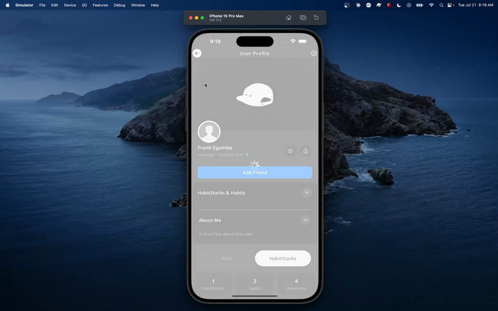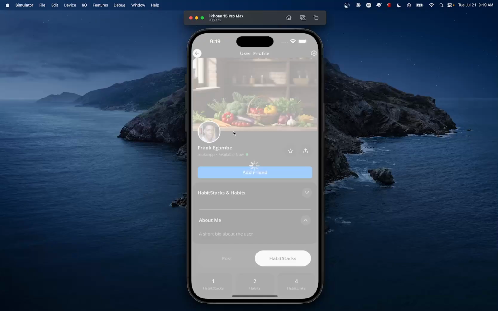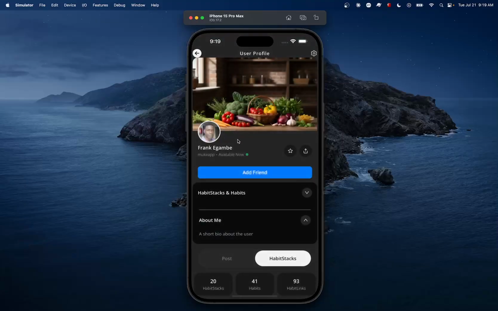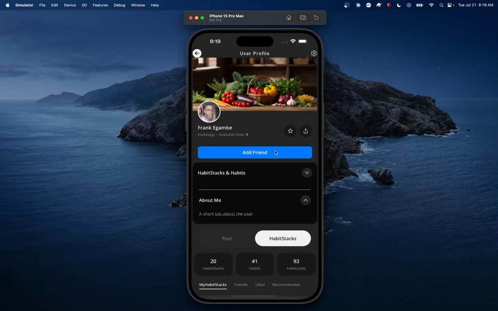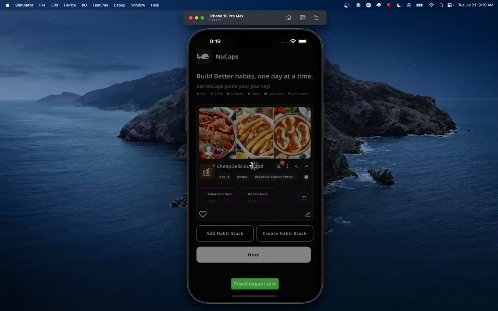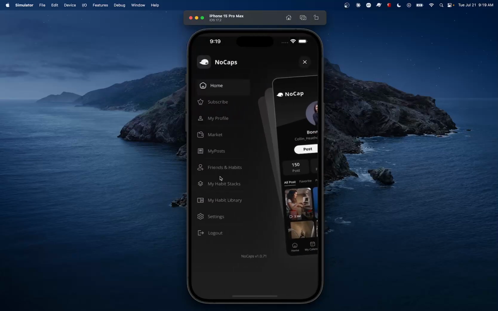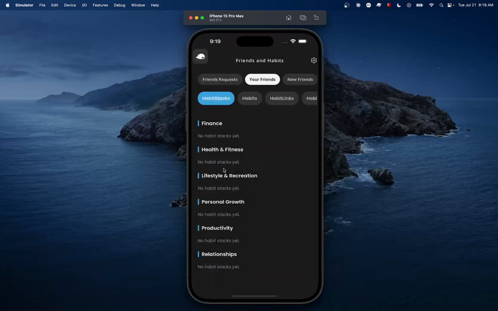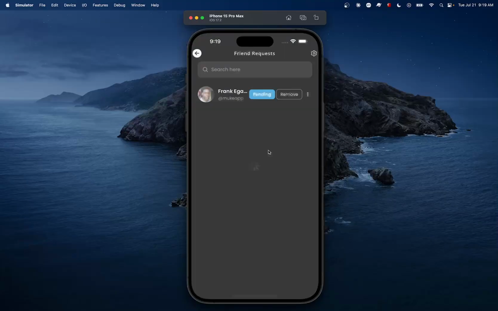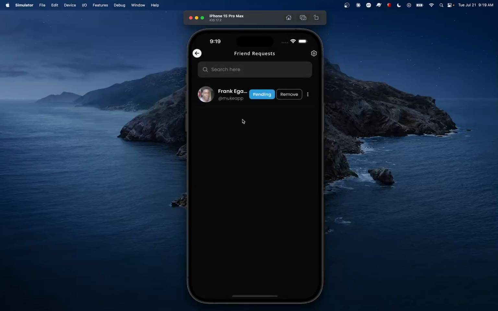When I click on the profile picture, it's going to show me the profile of that particular user, and I can send him a friend request. Now there's a friend request that is pending, and I just need that person to approve it. So it's pending here.